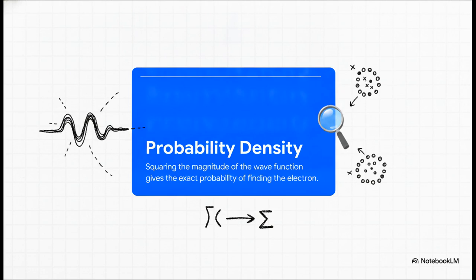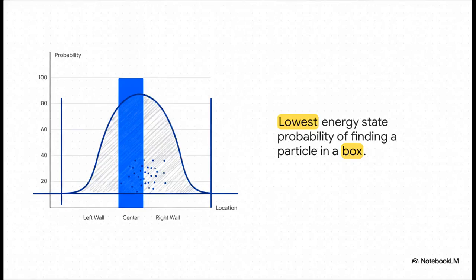In 1926, a physicist named Max Born proposed what we now call the Born rule. He realized that if you take the wave function and square its magnitude, you get the probability density. It doesn't tell you exactly where the electron is right now. Rather, it tells you the exact probability of finding the electron in a particular location if you were to actually measure it.